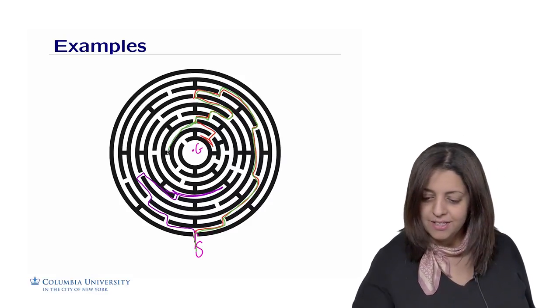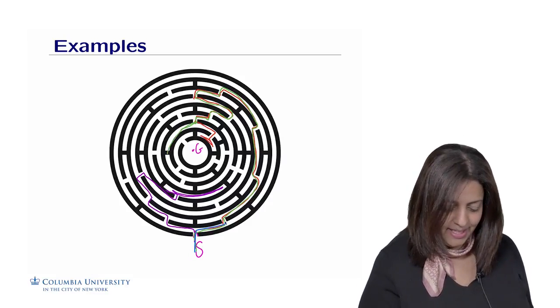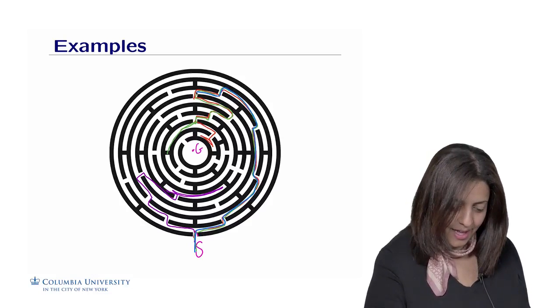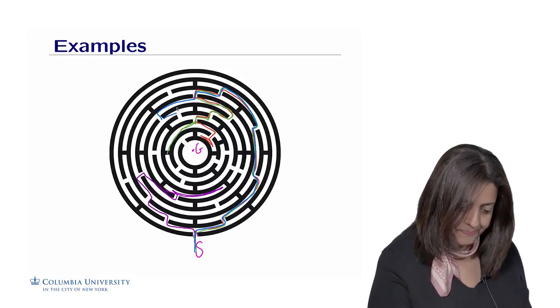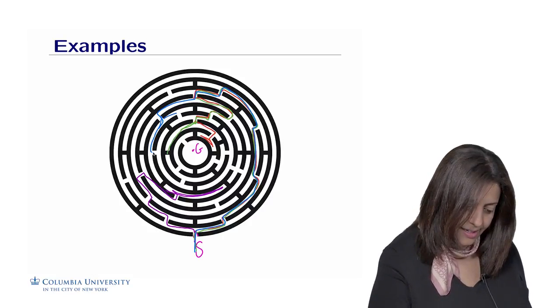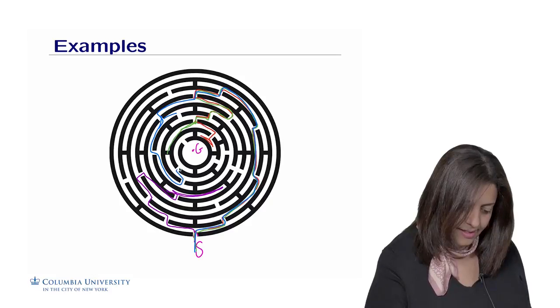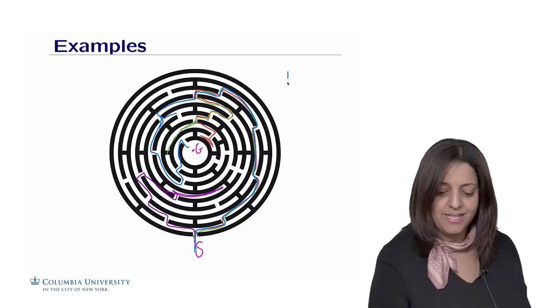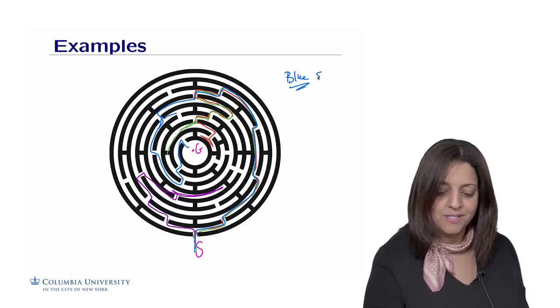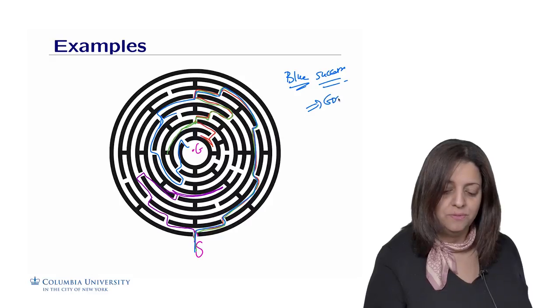Nope, didn't work. A last one. Hopefully this will be a successful attempt. So here I'm going to the left, and then move it here, and then here, and then here. Got it. Okay, so the blue is the success path that leads us to the goal.